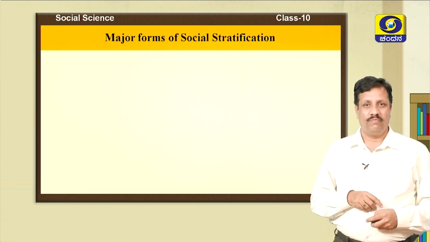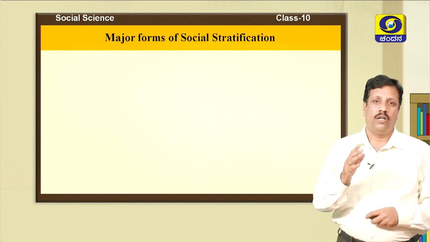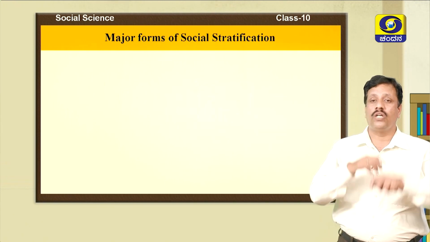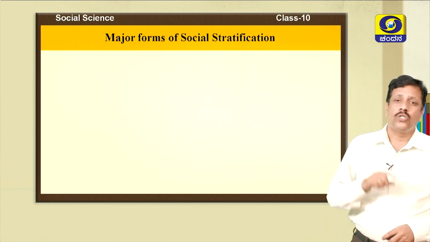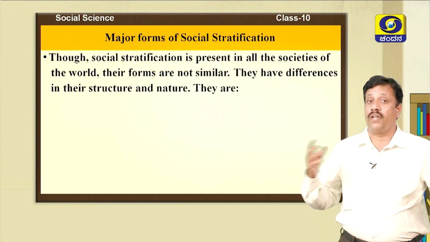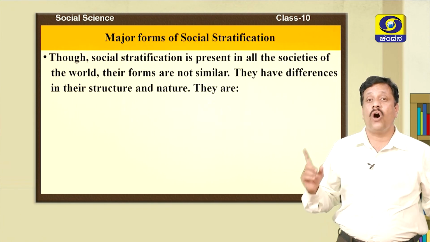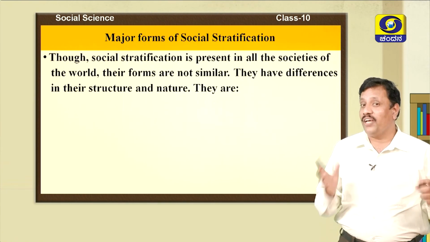Well, children, now let us move to one more important learning point of this chapter, and that is the major forms of social stratification. I said earlier, social stratification is present everywhere in the world, but its forms are not similar. They have differences in their structure and nature.